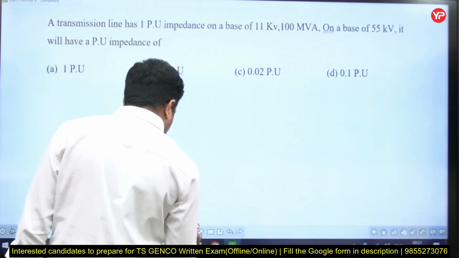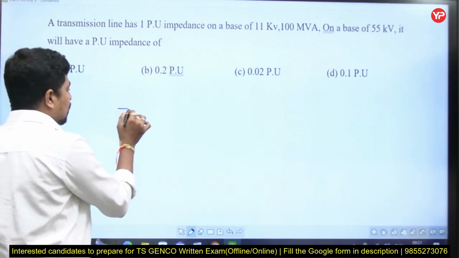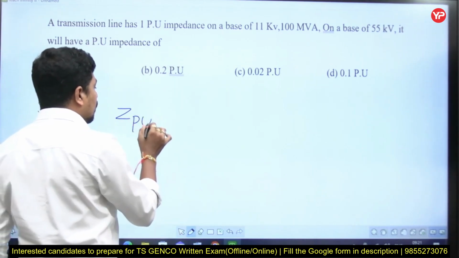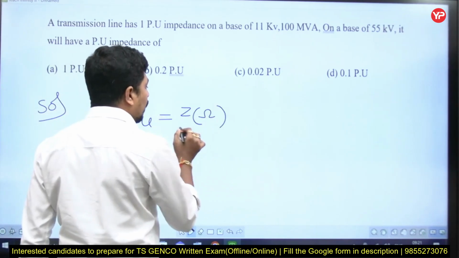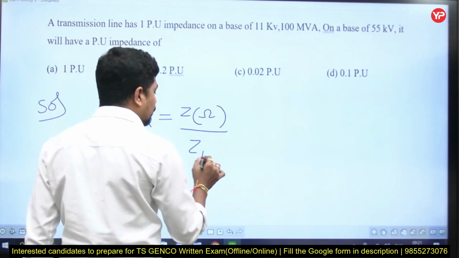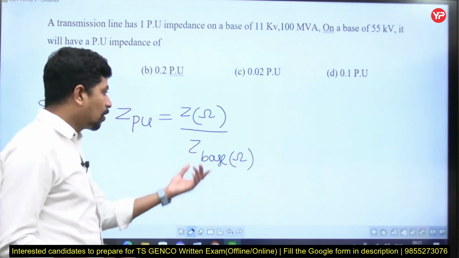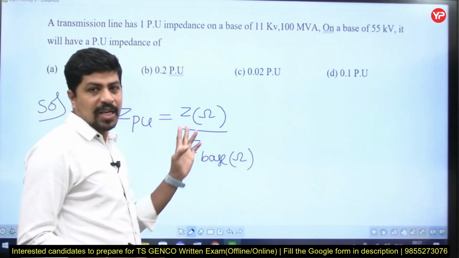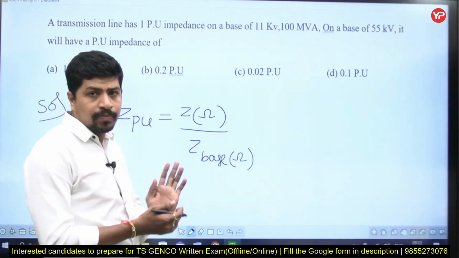Observe here carefully the solution of the first question. See, Z per unit is equal to Z in ohms by Z base in ohms. Any per unit quantity is equal to actual quantity by base quantity, and a per unit quantity is not going to have any units. So this is a simple formula, you all know, right?